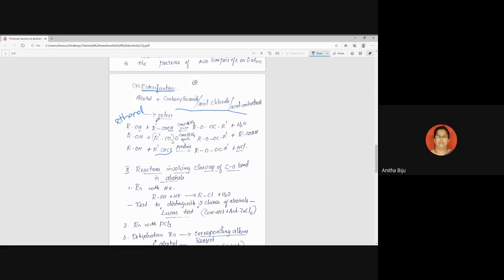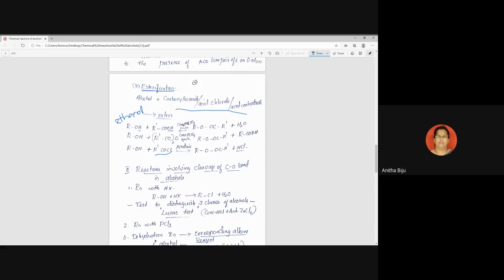R-COOH. Here, instead of R dash, you put CH3. That means ethanoic acid, CH3COOH. Then you can show the removal of a water molecule in this way, H and OH. And it is a reversible reaction.